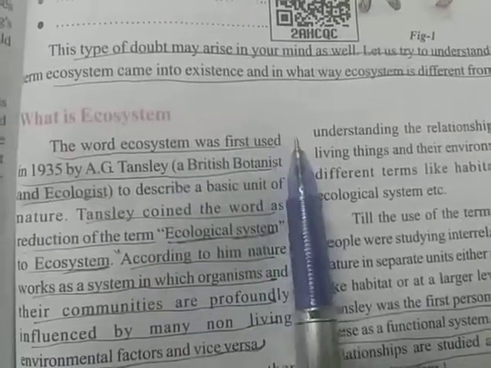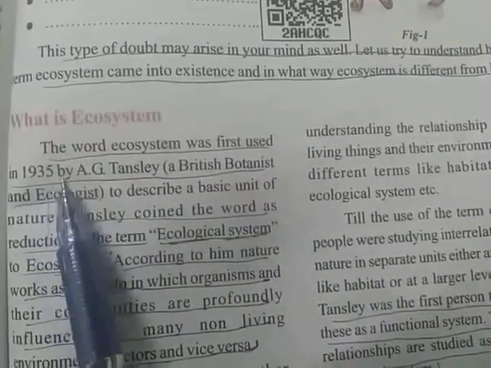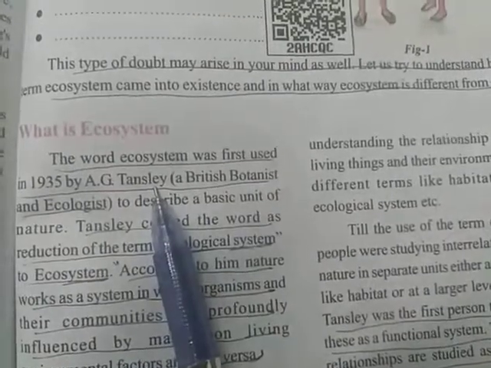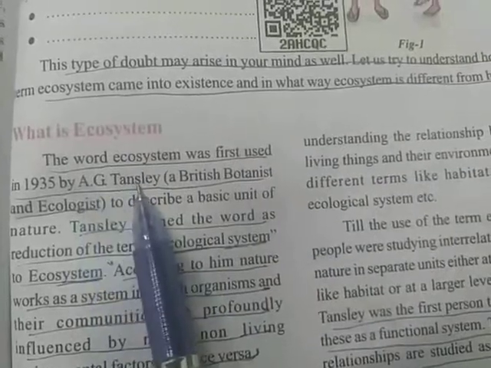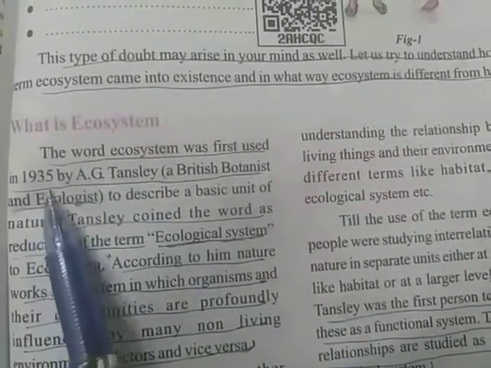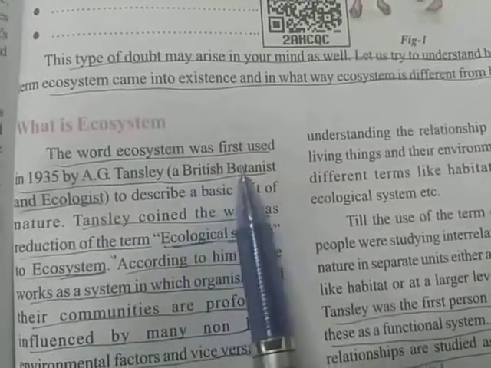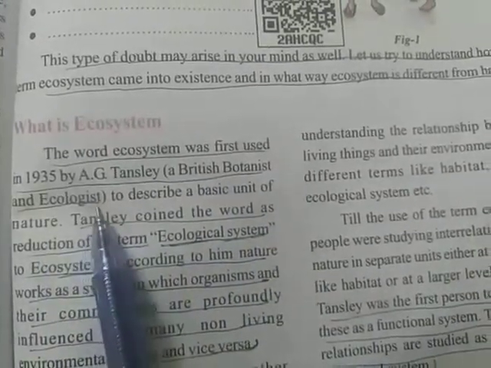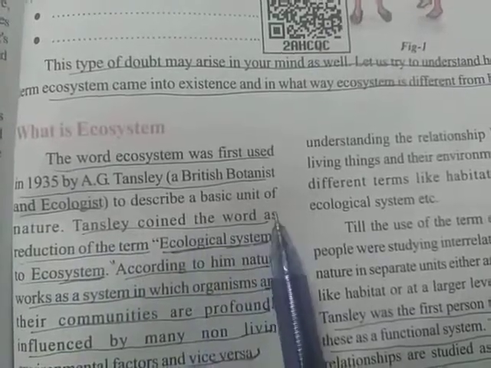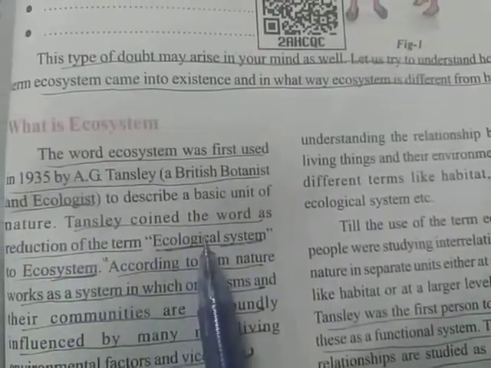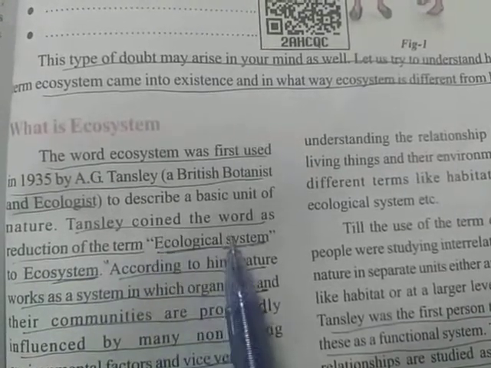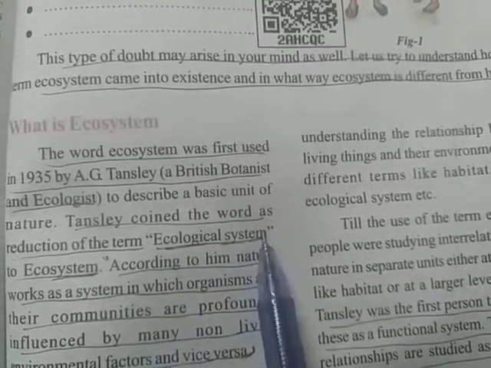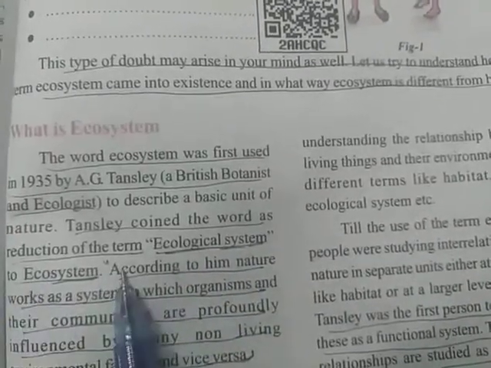Let us see. Ecosystem. The word ecosystem was first used in the year 1935 by A.G. Tansley. Name the scientist who gave the term ecosystem: A.G. Tansley. In which year? 1935. He was a British botanist and ecologist. Tansley reduced the term ecological system to ecosystem.